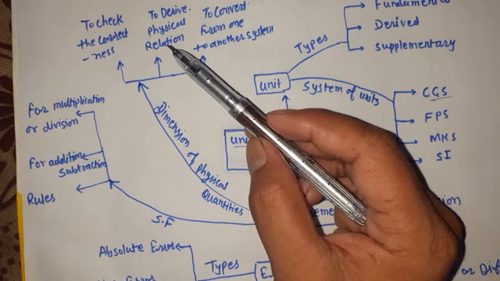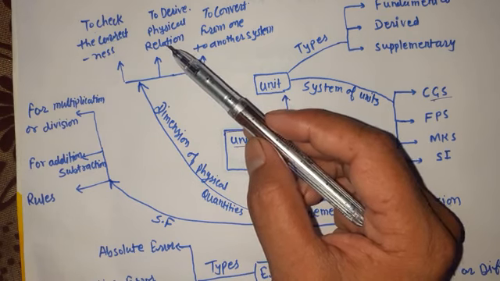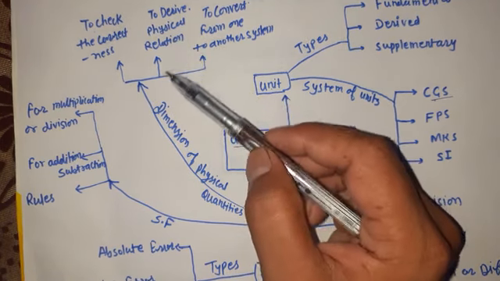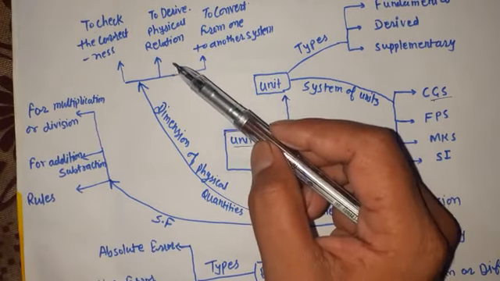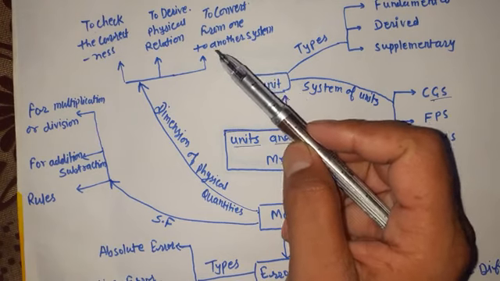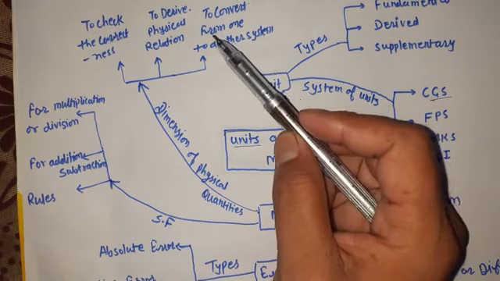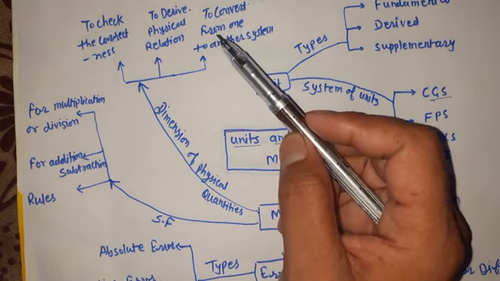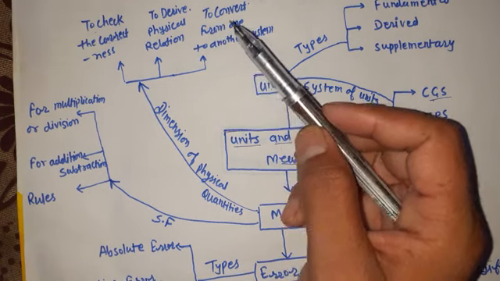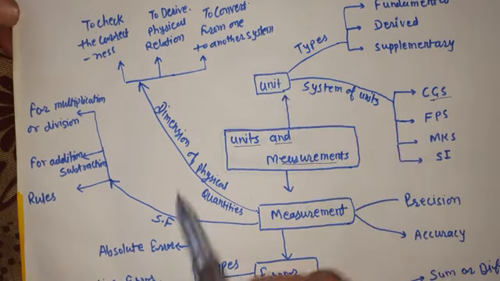There we were given the physical quantities on which the term depends, and thus we can use the homogeneity principle and derive the physical relation. Next is converting from one system to another: with the help of dimensional analysis you can change one system of units into another. We did some questions regarding it.